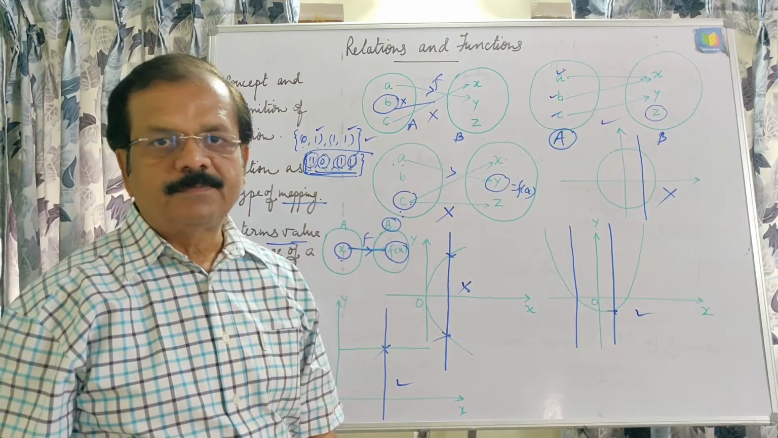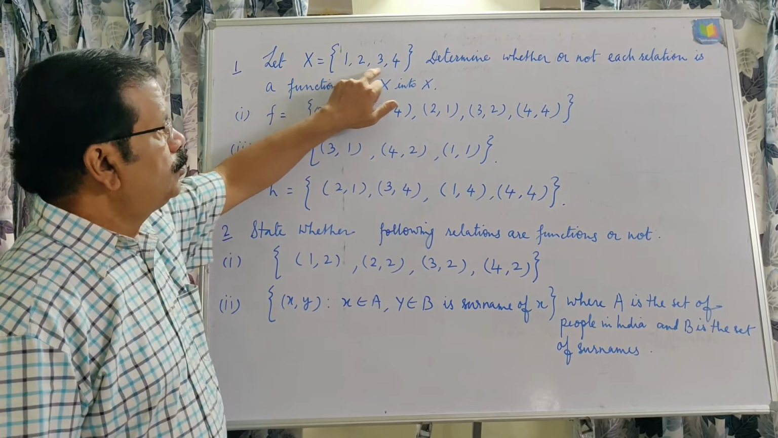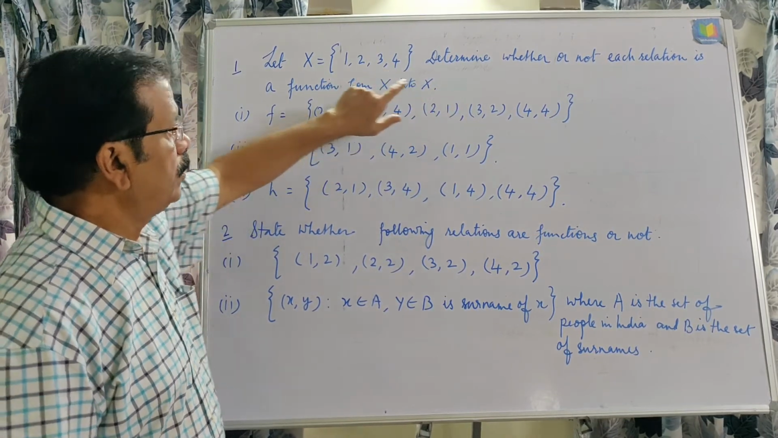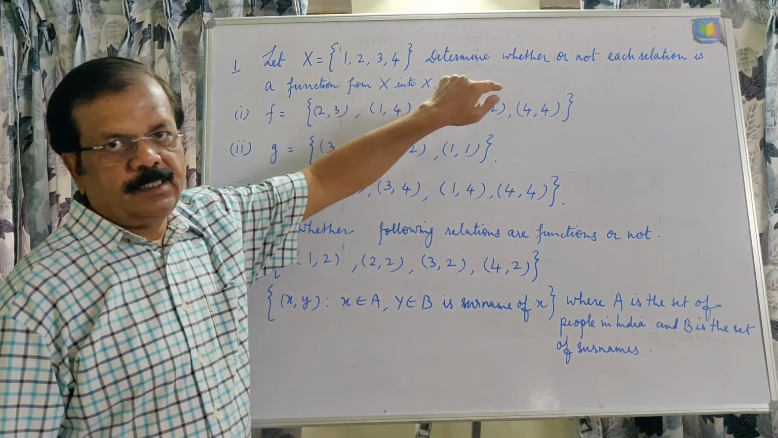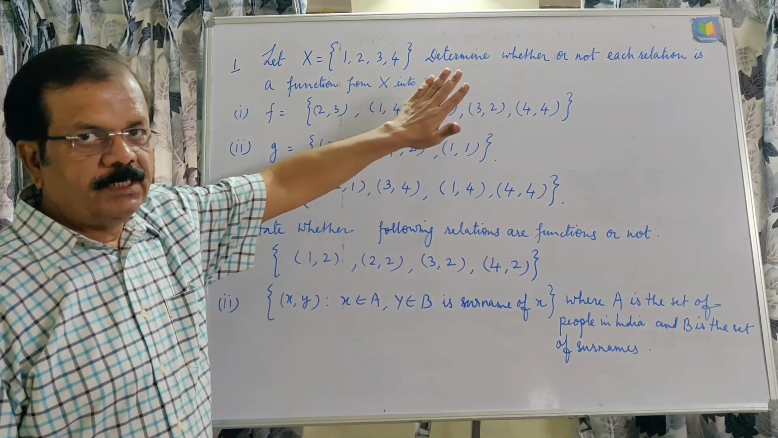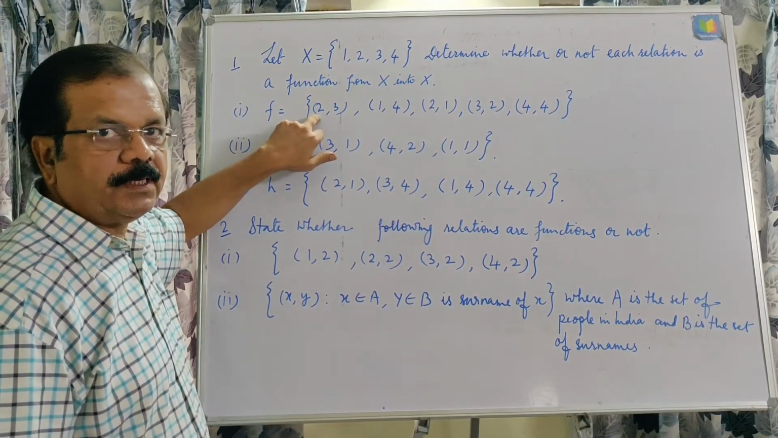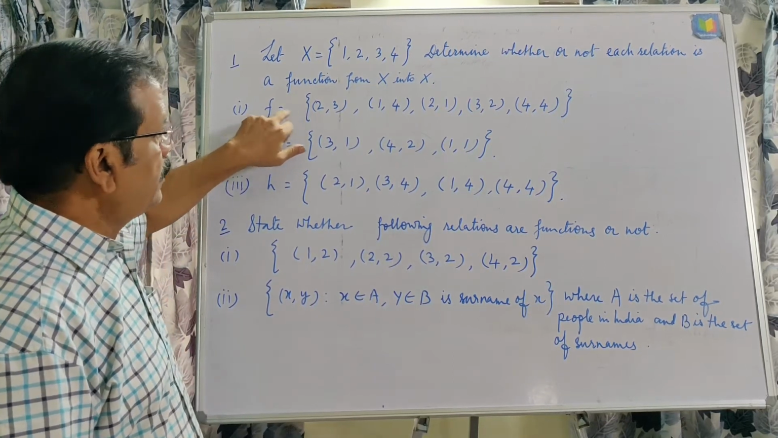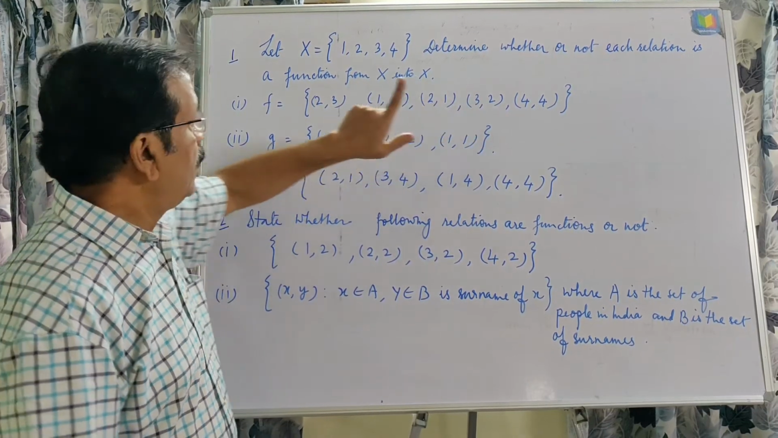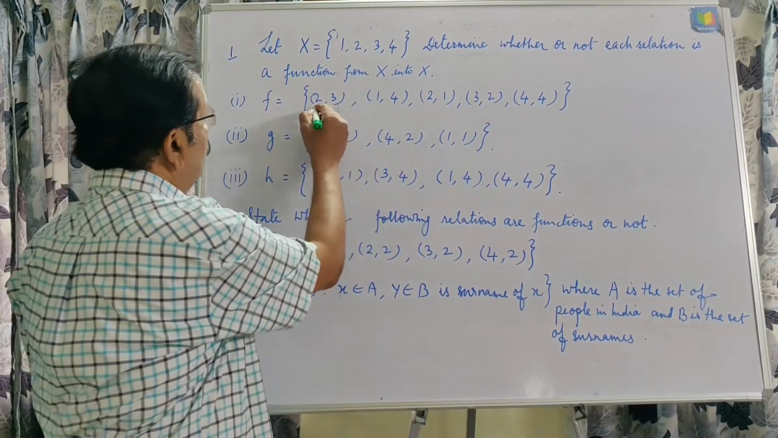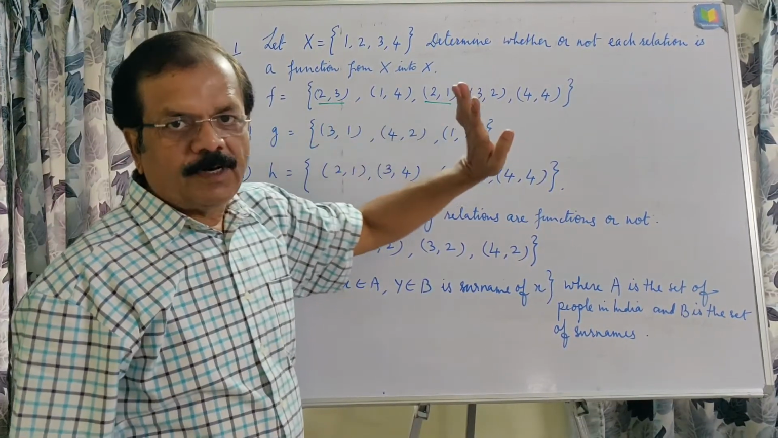Now questions. In this question, let X equal 1, 2, 3, 4. Determine whether or not each relation is a function from X into X. Okay, for being a function, we should check the numbers at the first place in the ordered pairs of the given relation, and these numbers should be different. Okay, and this is 2 and 2, 1, and so this is not a function.